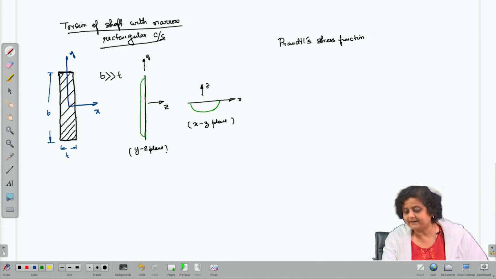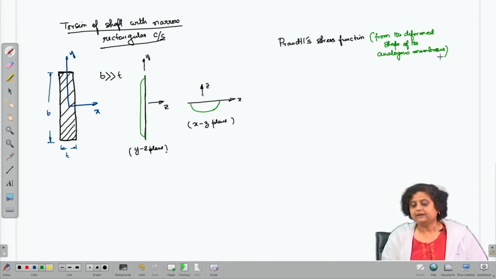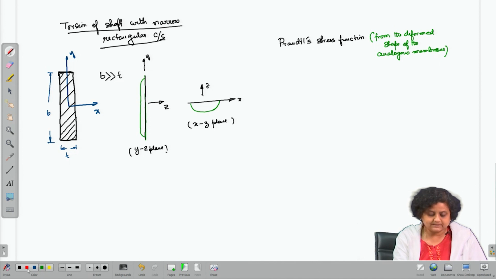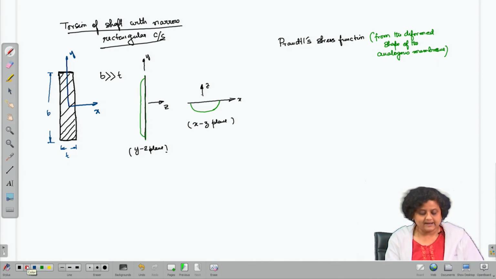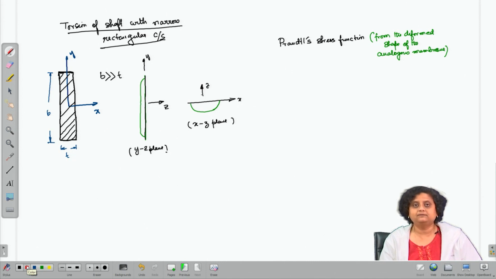So, we are trying to find out from the deformed shape of the analogous membrane. Before we imagine, let us first try to approximate this deformed shape.